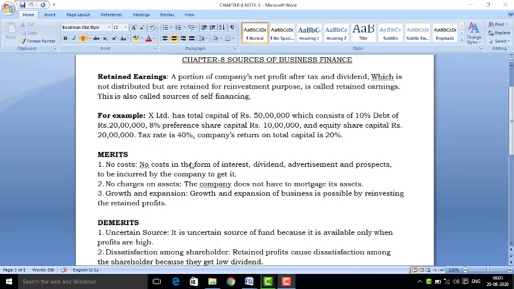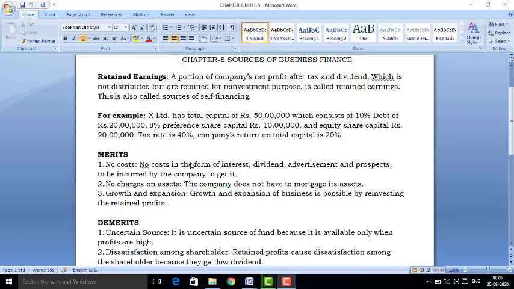As we have discussed the difference between equity share and preference share, and equity share and debentures, in the previous video we discussed the difference between share and debenture. Today we will discuss the next source of business finance: retained earning.